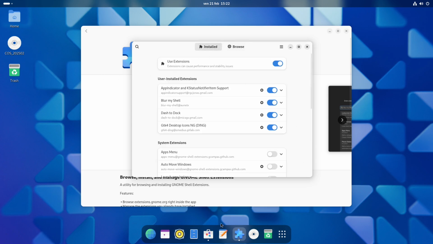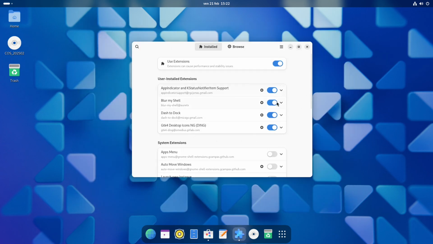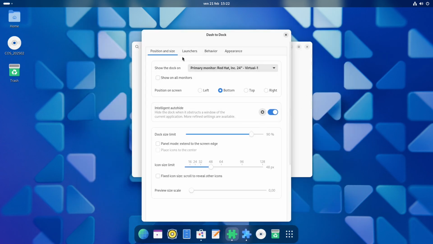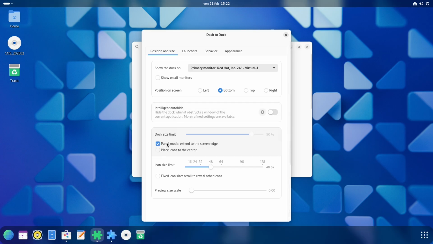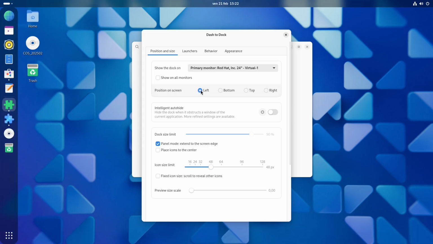And here, if you're happy with this dock already, you can leave it like that. If you want to make this dock look like Ubuntu, you have to click on Installed in the Extension Manager application. You have to click on Dash to Dock here, and here you're going to disable Intelligent Auto Hide. Then you're going to check Panel Mode, Extend to Screen Edge, and here, Position on screen, you're going to click on left. And as you can see now, the dock is on the left like on Ubuntu.